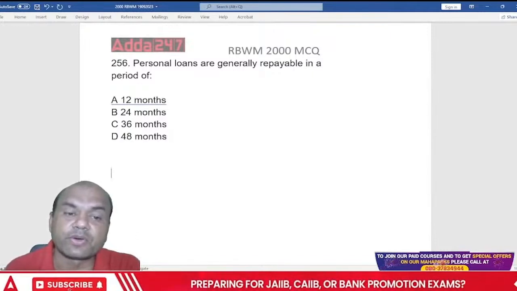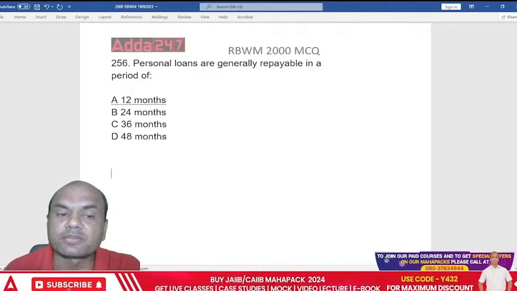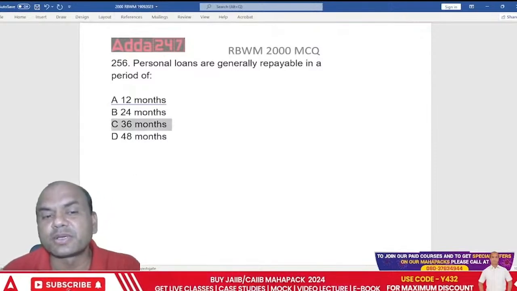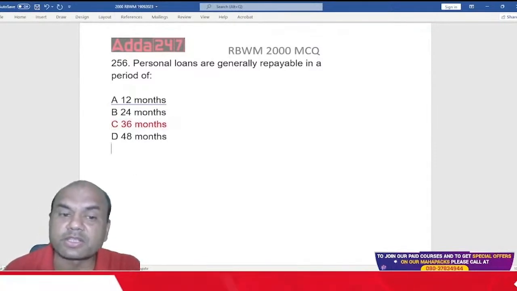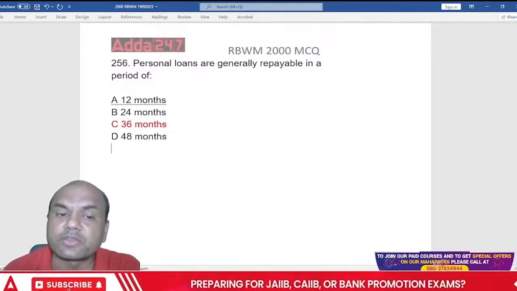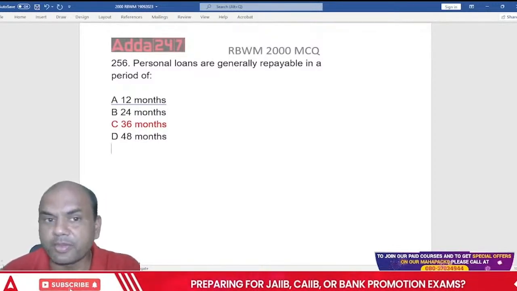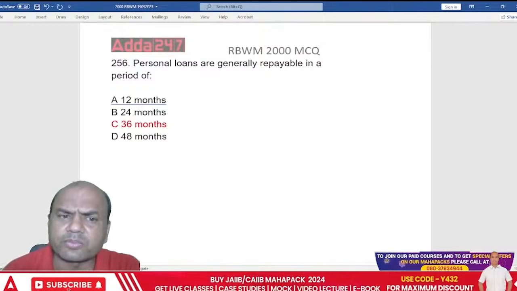They give the PLs for, what do you say, guys? 36 months. Okay, 36 months. Always remember, PLs are always given generally for 3 years. Okay. Do we take any security on personal loans?